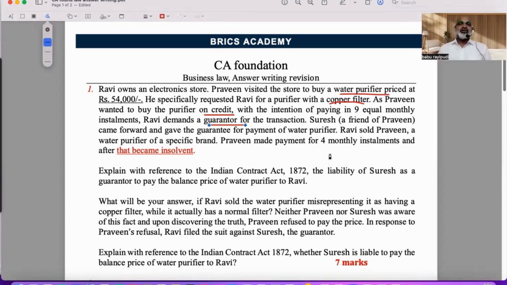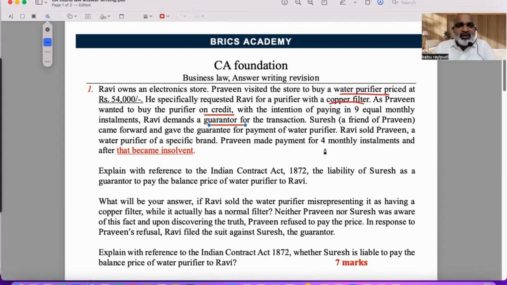So Praveen visited a store. Praveen is a customer here, and Praveen wanted to buy this on equal installments. So therefore, Ravi wanted some guarantor. So immediately you need to come to a conclusion which chapter it is connected with: guarantee contract. Yes, very good. That is section 126 onwards. 124, 125 you have the indemnity contract. 126 onwards you have got guarantee contracts.